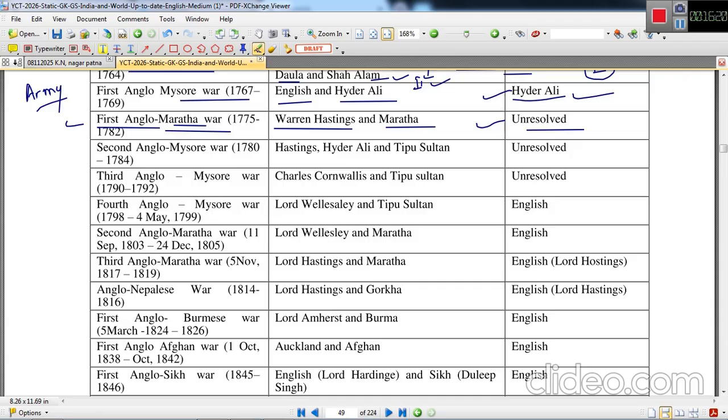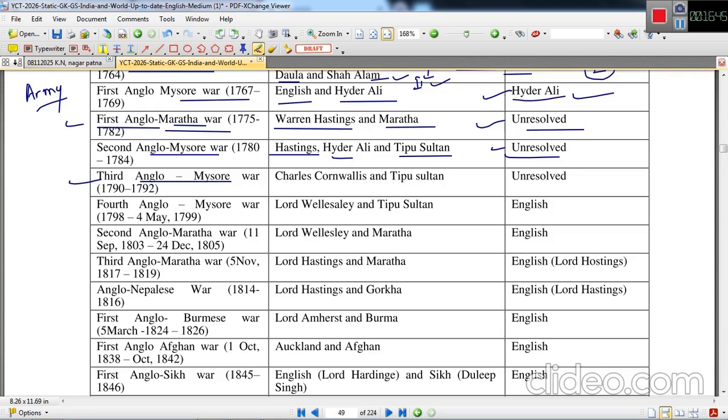This was unresolved. Second Anglo-Mysore War: Hastings, Hyder Ali and Tipu Sultan fought. Hyder Ali and Tipu Sultan were both from Mysore. Hyder Ali was the father of Tipu Sultan, and the English force was headed by Hastings. This was again unresolved.